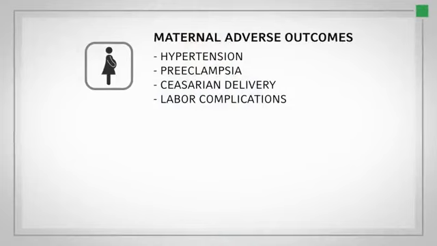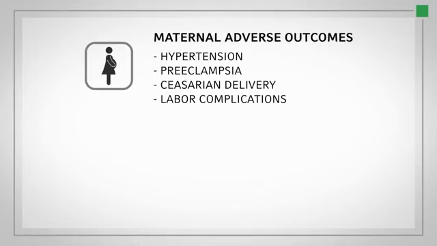Gestational diabetes is caused by an improper insulin response. This is likely due to pregnancy-related factors such as the presence of human placental lactogen that interferes with susceptible insulin receptors. This in turn causes inappropriately elevated blood sugar levels, most commonly developing in the last, the third trimester. Several adverse outcomes are associated with diabetes during pregnancy. The mother has a higher risk of hypertension, preeclampsia, cesarean delivery, and labor complications.